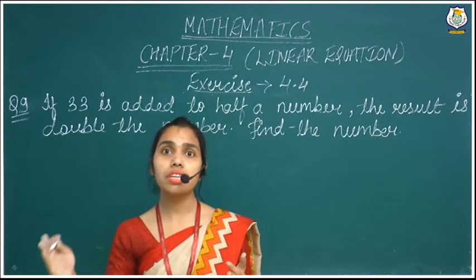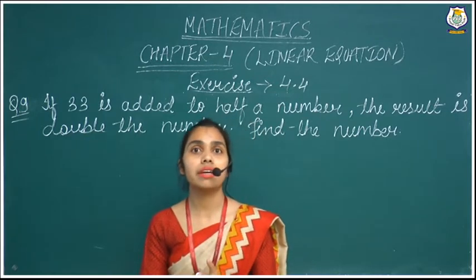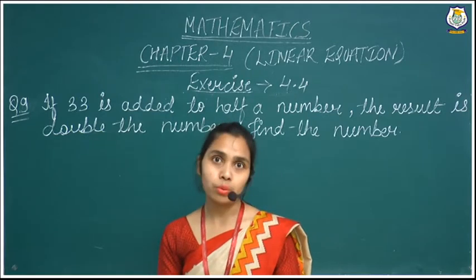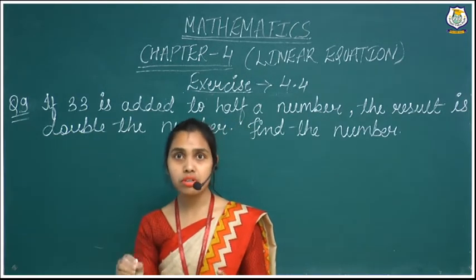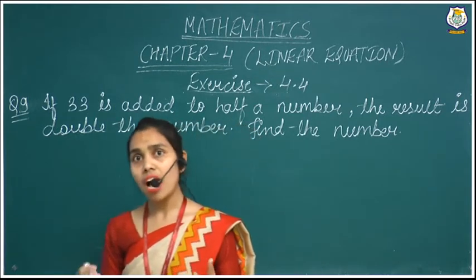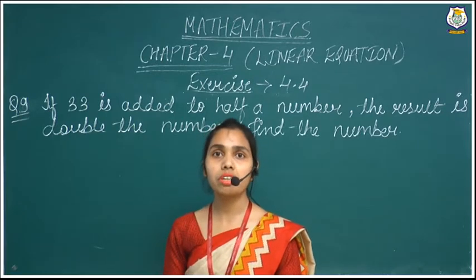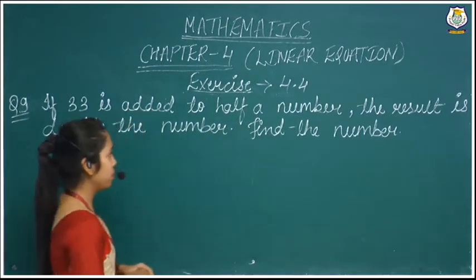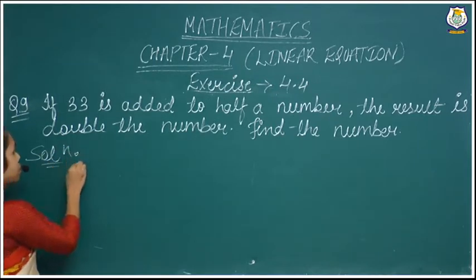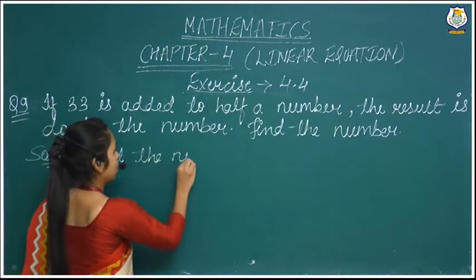It means on the right hand side also now they have given the variable. Double the number means we multiply the number by 2. So that is equal to 2x. That is our equation according to the statement. After that, we do the variable separation and find out the value of our variable. So first we will assume that let the number be x.